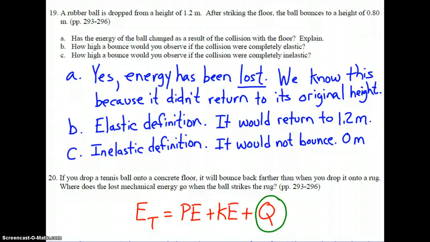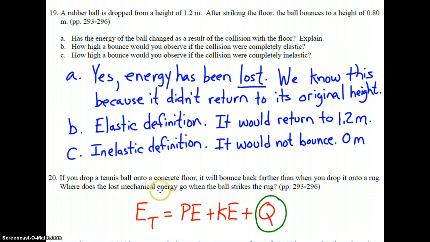Taking a look at an equation that's on your reference table, we already talked about that total mechanical energy is the sum of kinetic and potential energies. And on the reference table we see that, but they've added this plus Q at the end. If we look up the value of the symbol Q over to the right hand side, it stands for internal energy. What this statement is, it's a true statement of conservation of energy, in that energy is the sum of potential plus kinetic plus any lost to the surroundings in the form of internal energy.